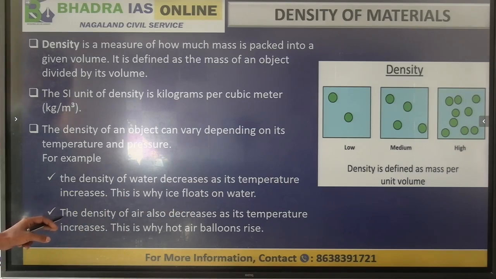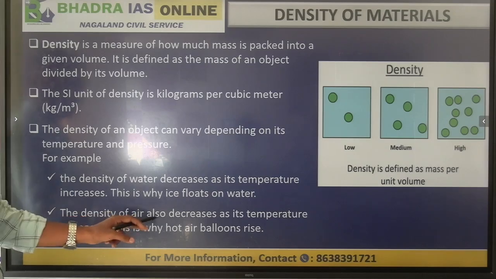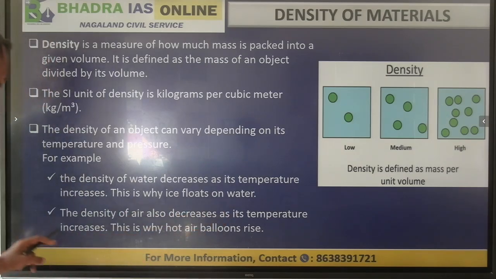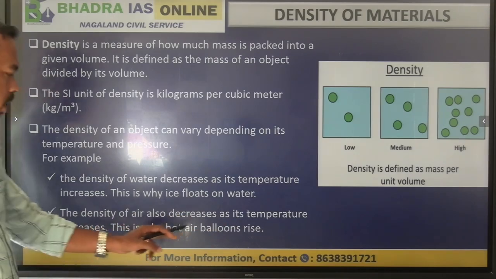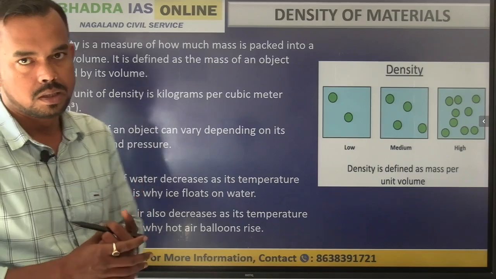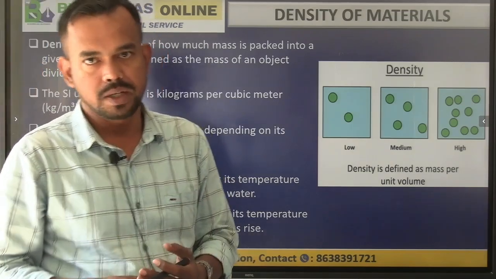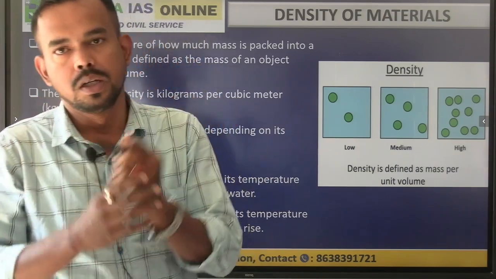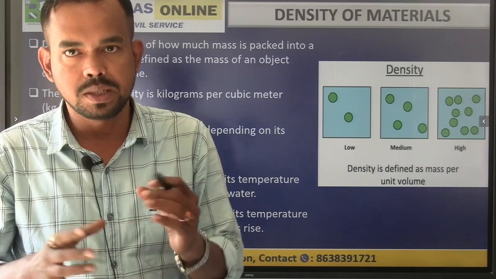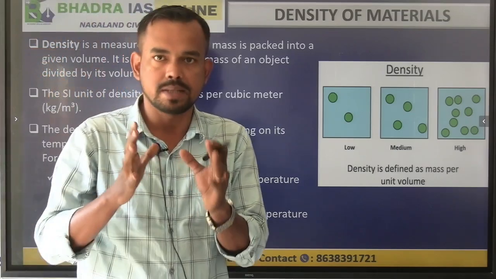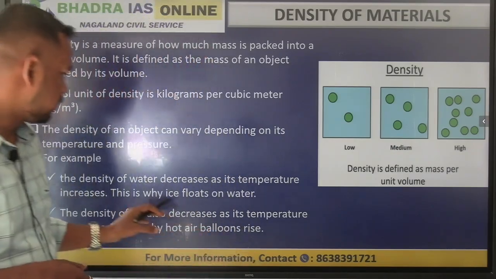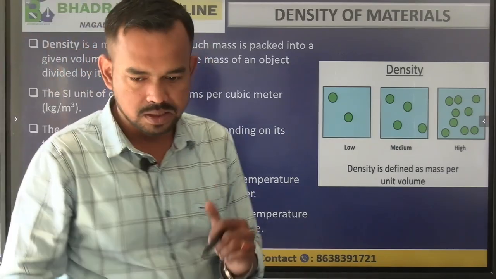Next, the density of air also decreases as the temperature increases, because hot air balloons rise in the air. Whenever we inject hot air in the balloons, they go up in the air. It means that hot air is less dense than cold air. So these are a few examples.